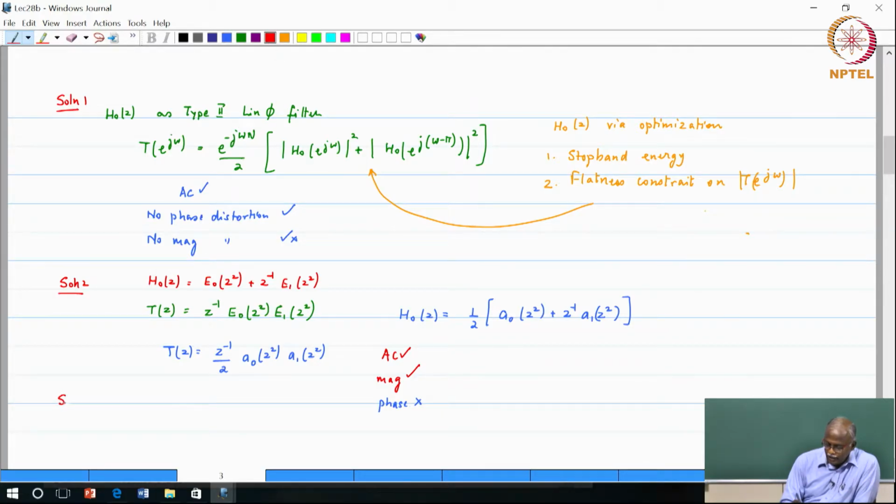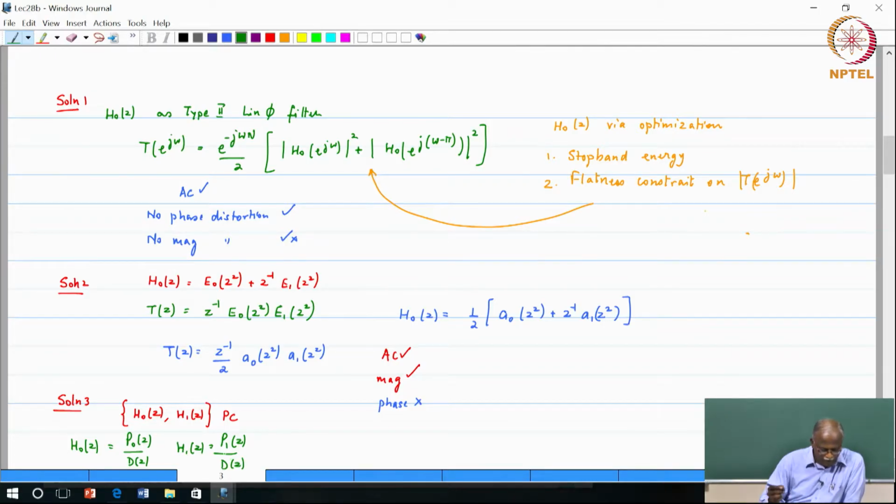We also saw a solution 3 which was of the same genre, where we said that we will enforce the constraint H naught of Z, H1 of Z to be power complementary, and we also said that these filters are IIR filters with certain specific properties. H naught of Z is P naught of Z by D of Z, H1 of Z is P1 of Z divided by D of Z. This P naught is symmetric, P1 antisymmetric.